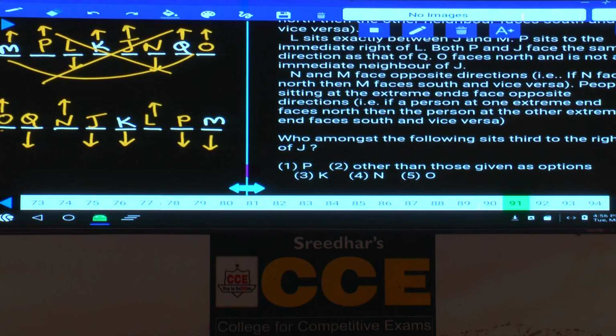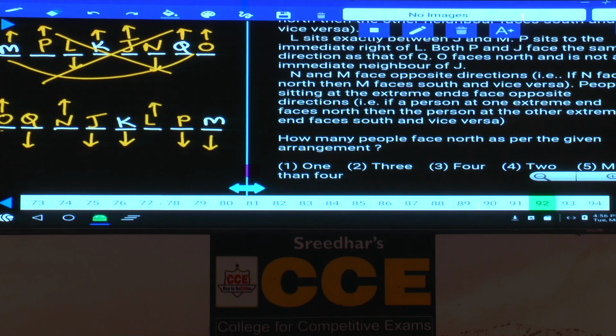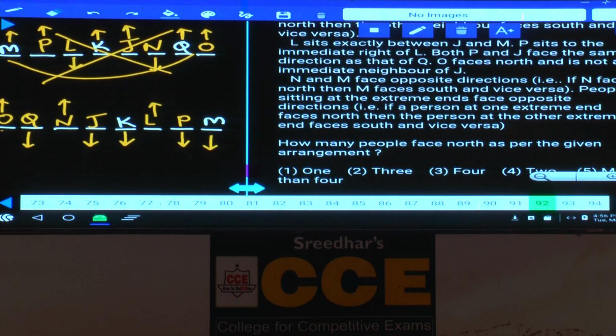Then question 91. Who among the following sits third to the right of J? Third to the right of J, that is O, choice 5. Then question number 92. How many people face north as per the given arrangement? There are 3 people, that is choice 2.